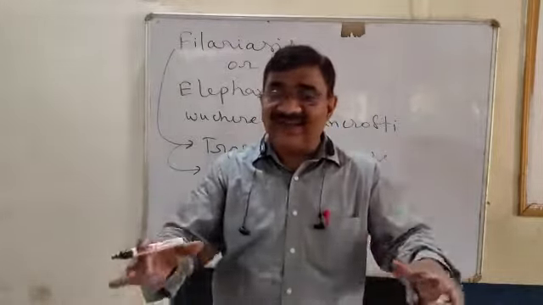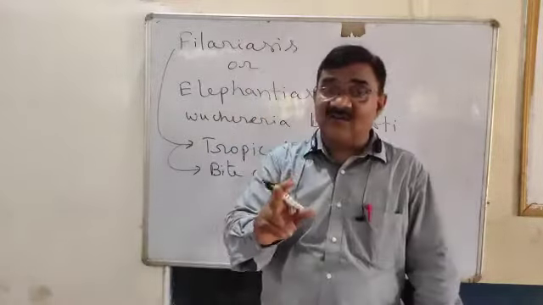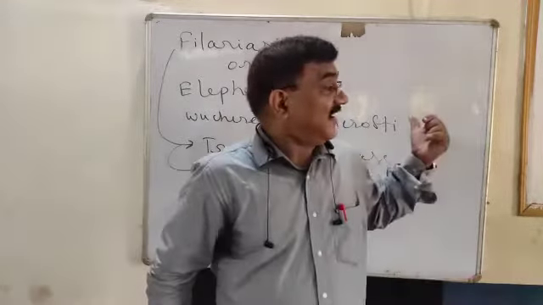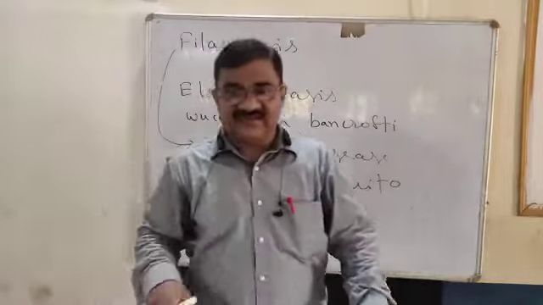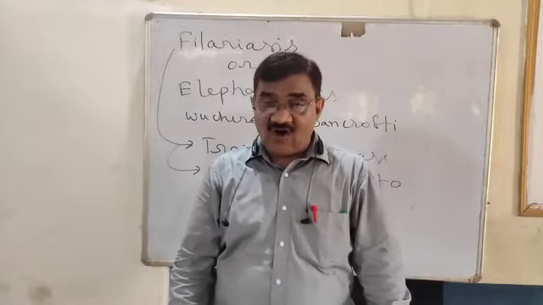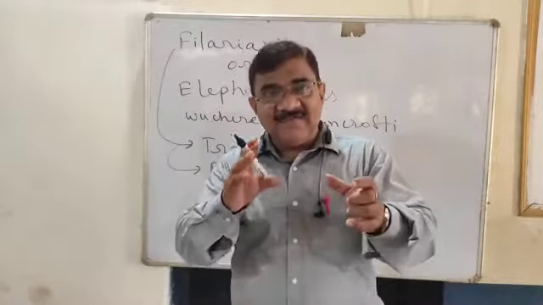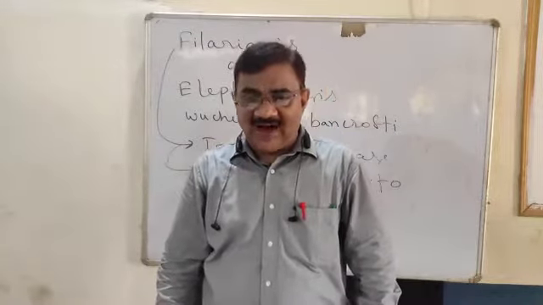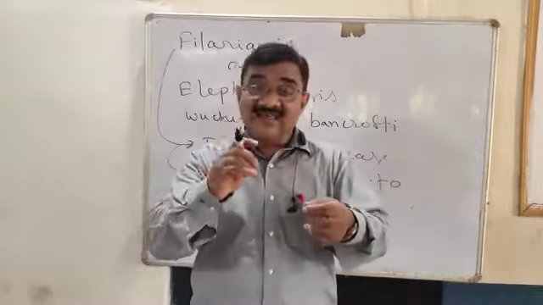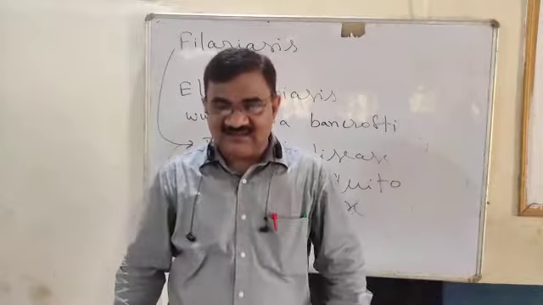And why do the legs or limbs swell like this? Very important question. Give the reason. Why do the legs or limbs swell in the case of elephantiasis or filariasis? The reason is that the swelling is due to blockage of lymph circulation. Blood and lymph both circulate in our body, and lymph circulation is blocked by this worm, Wuchereria bancrofti. As a result, the lymph part swells.